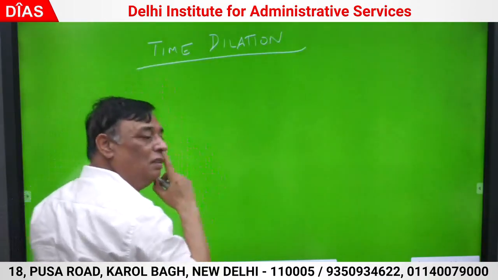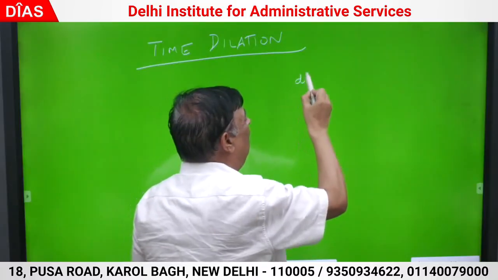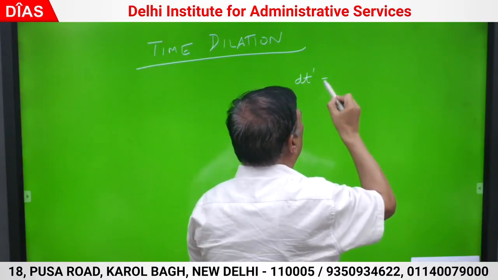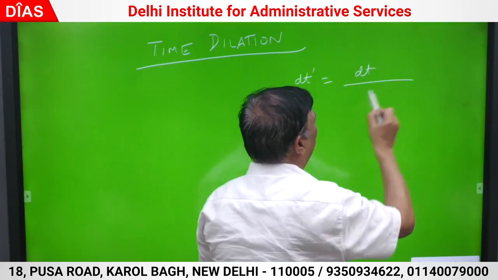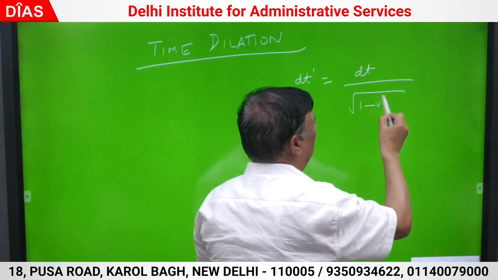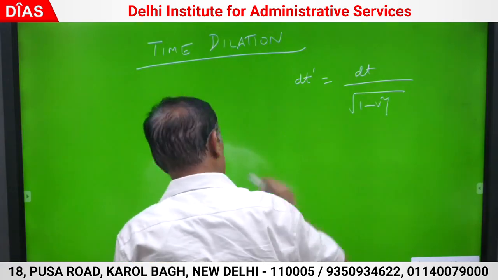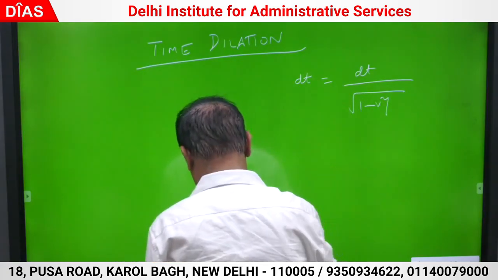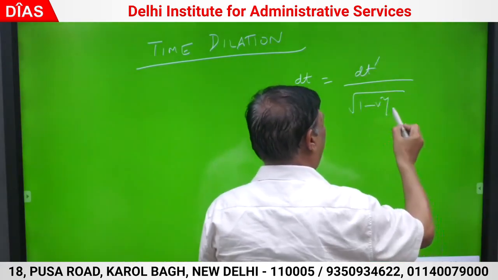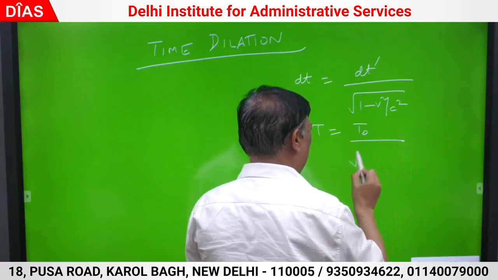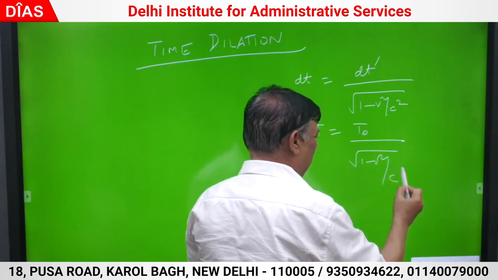What is time dilation? Time dilation is dt dash is dt upon dt, or dt is dt dash या ऐसे समझ लीजिए t इज इक्वल टू t0, both the things are same, right opposite.